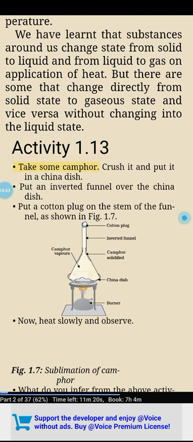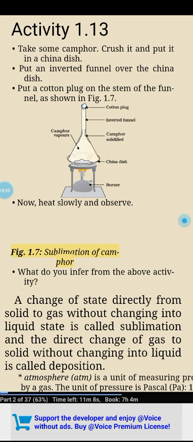Take some camphor. Crush it and put it in a china dish. Put an inverted funnel over the china dish. Put a cotton plug on the stem of the funnel, as shown in figure 1.7. Now, heat slowly and observe. Figure 1.7, Sublimation of camphor. What do you infer from the above activity?